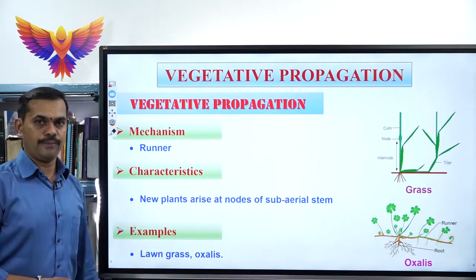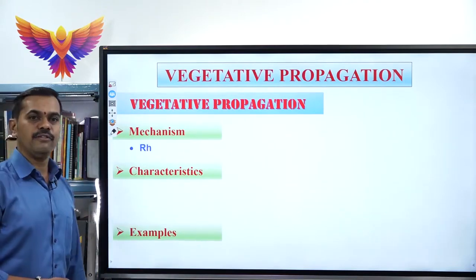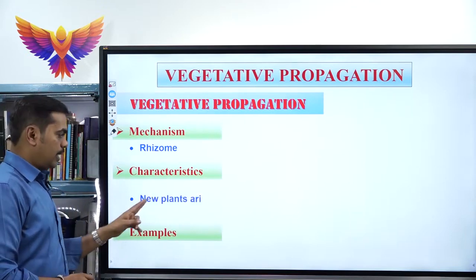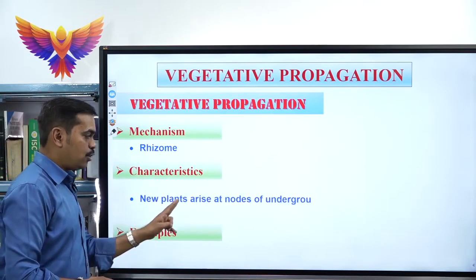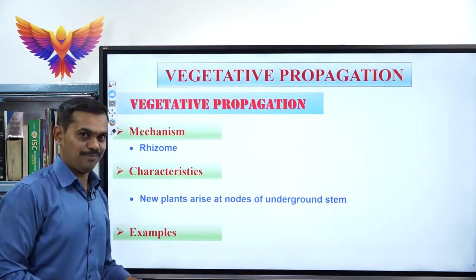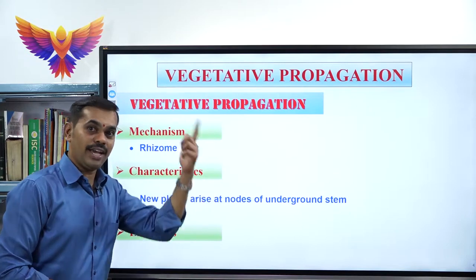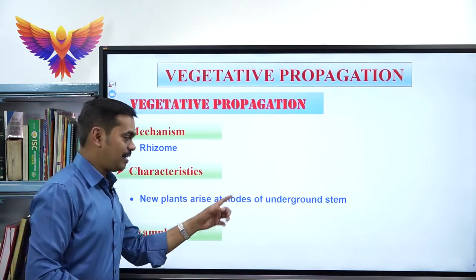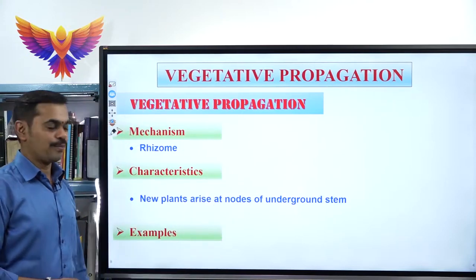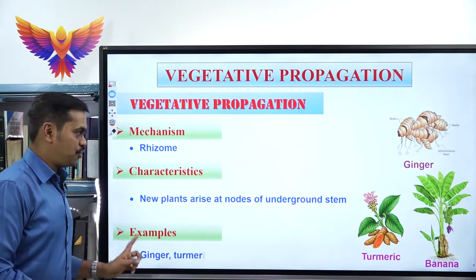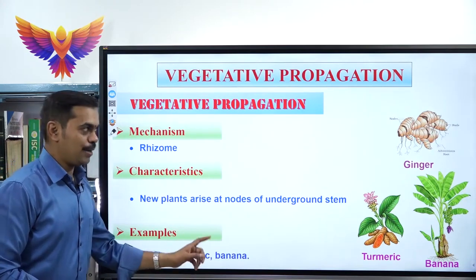That is most important. Now, the next one, which is called rhizome. In rhizome, the new plants arise at the nodes of the underground stem. In the previous slide it was the subaerial stem, but here the new plants arise at the nodes of the underground stem. Best examples, again very important: ginger, turmeric, banana.